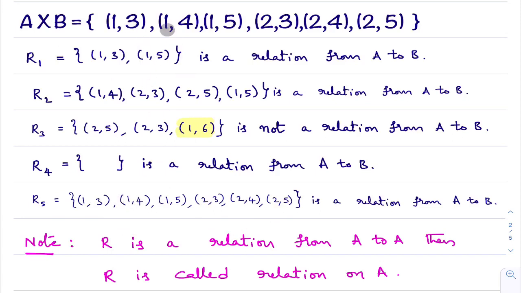Order pair 1, 4 is there? Yes. Order pair 1, 5? Yes. Order pair 2, 3? Yes. Order pair 2, 4? Yes. Order pair 2, 5? Yes. All the elements present in this R5 are present in A cross B.